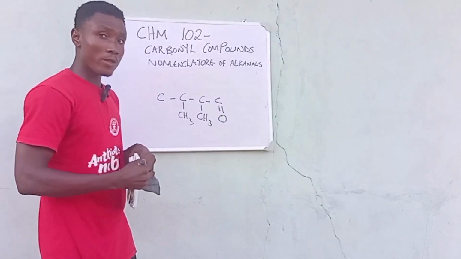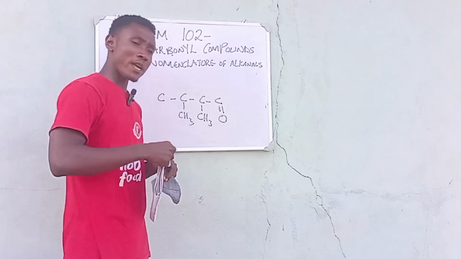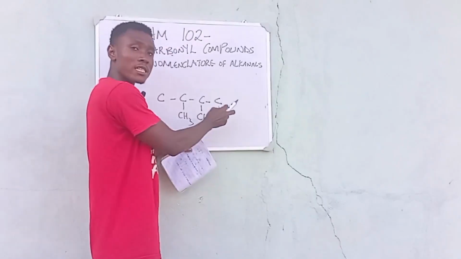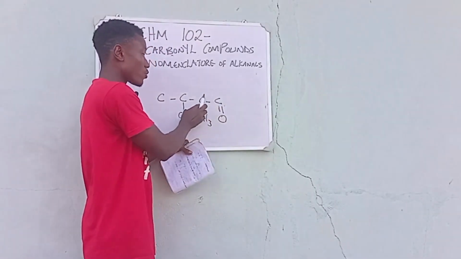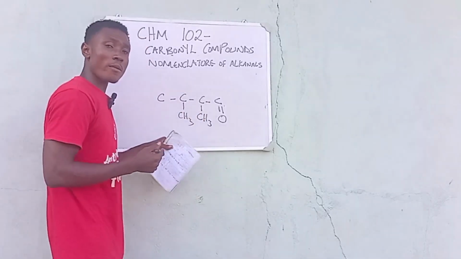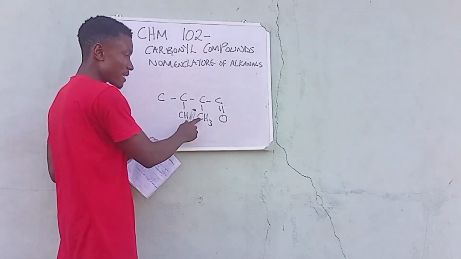When it comes to naming, I've been talking about this. You start counting giving emphasis to where there's a functional group. So we have a functional group right here, so our counting starts from carbon number 1 here, carbon number 2, carbon number 3, and carbon number 4. So what do you think is going to be the name of this compound? Note that this is methyl.